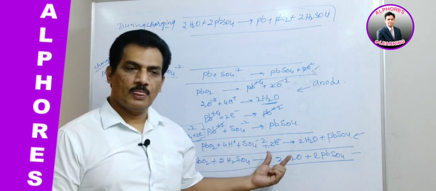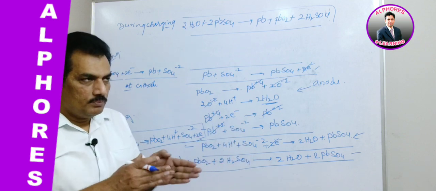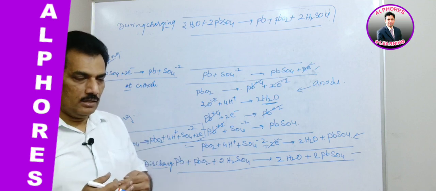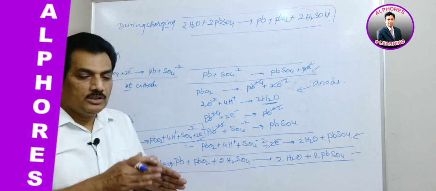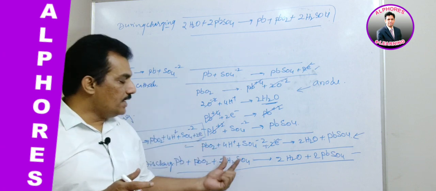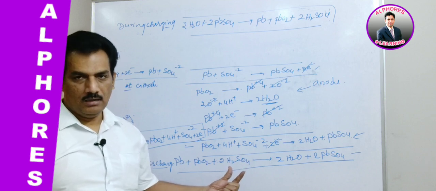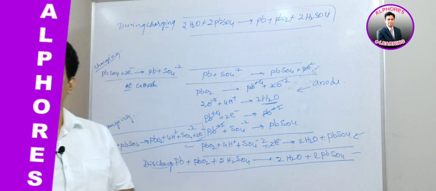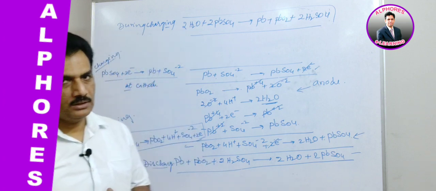In the coming session, we are going to discuss how much current we can expect. The current generated, or what we use as the output of the cell, depends on the concentration of H2SO4. So the change in concentration of H2SO4 is useful in finding the current generated during discharge, that is, during the functioning of the cell. How it is related to the concentration of H2SO4, we will discuss in the next session. Clear?